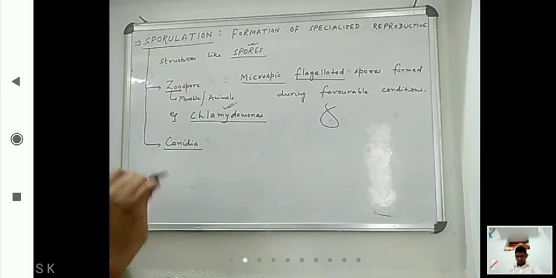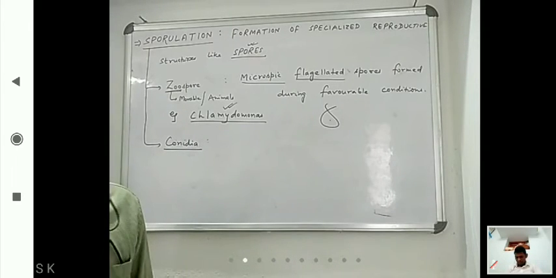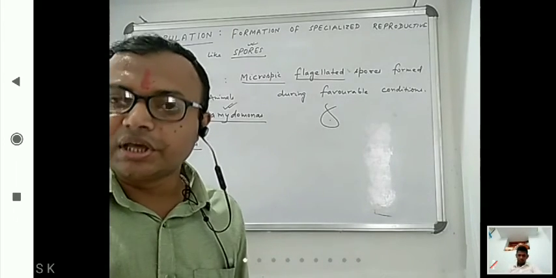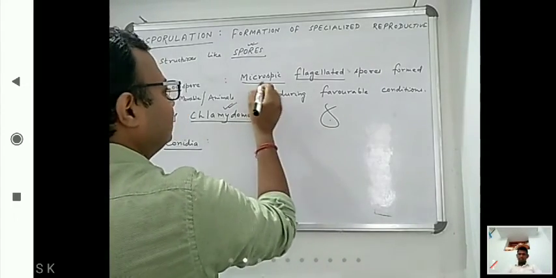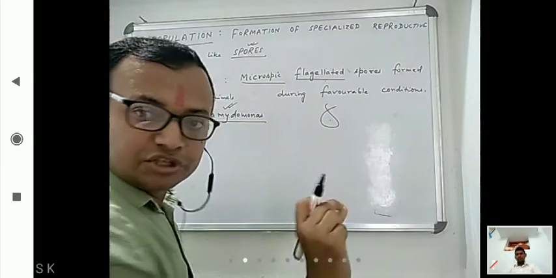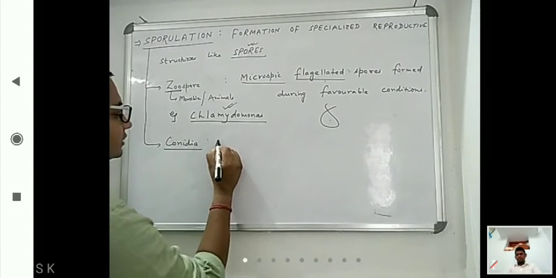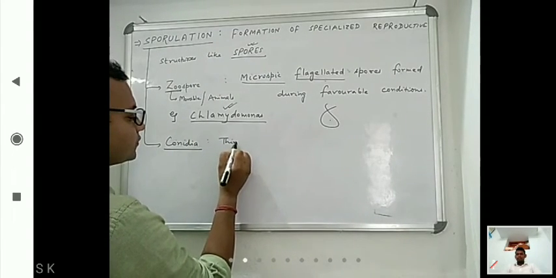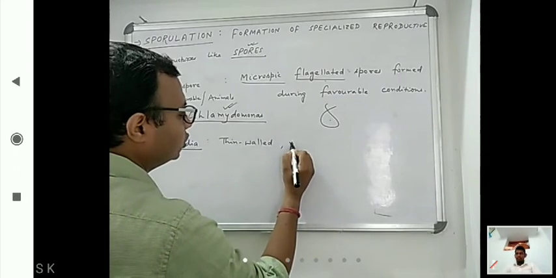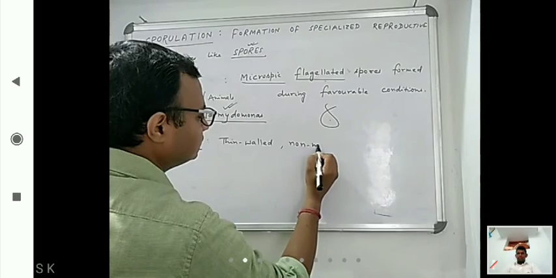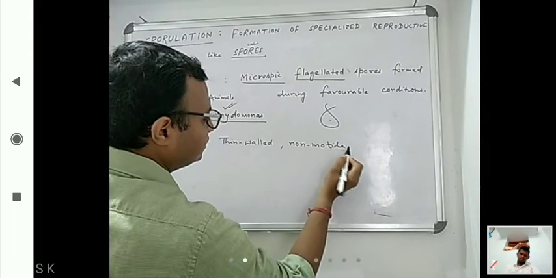Now, what can we say about Conidia? Conidia are thin-walled. Here what we saw was motile, microscopic flagellated, meaning movable. Here thin-walled, non-motile means no movement.